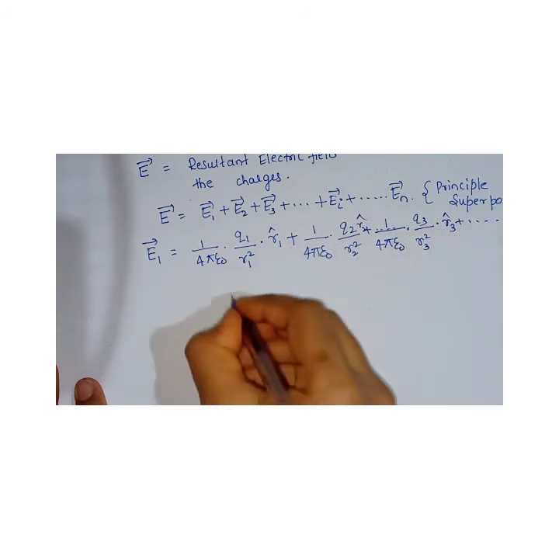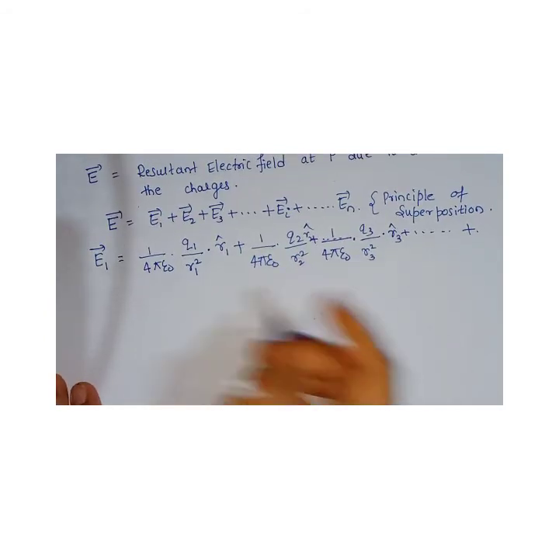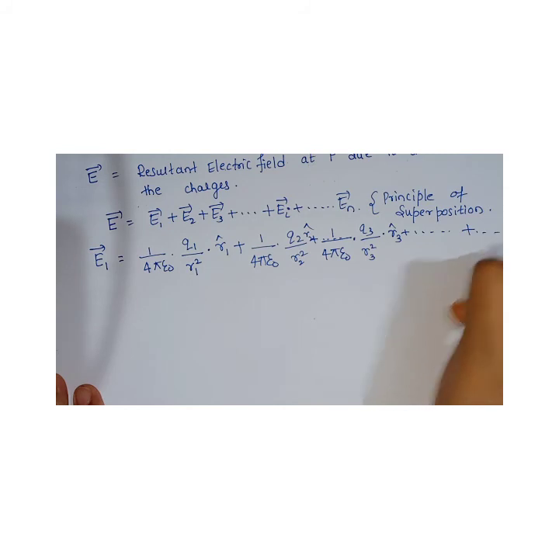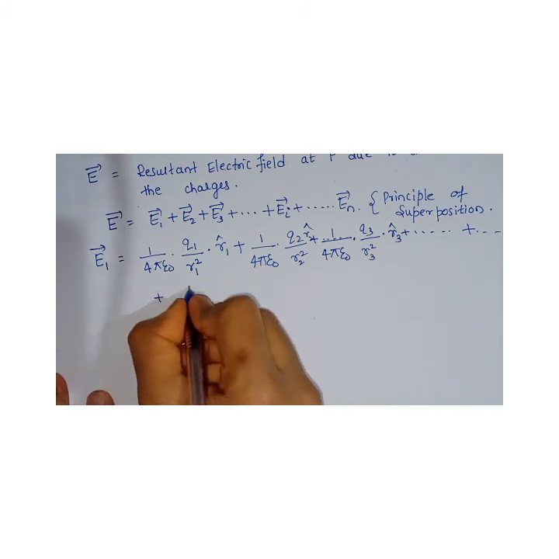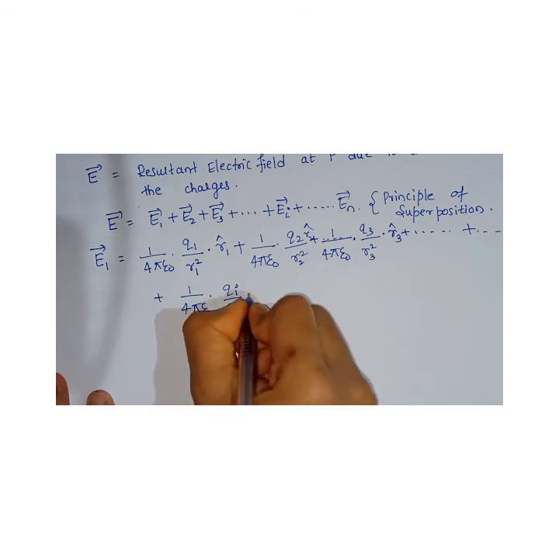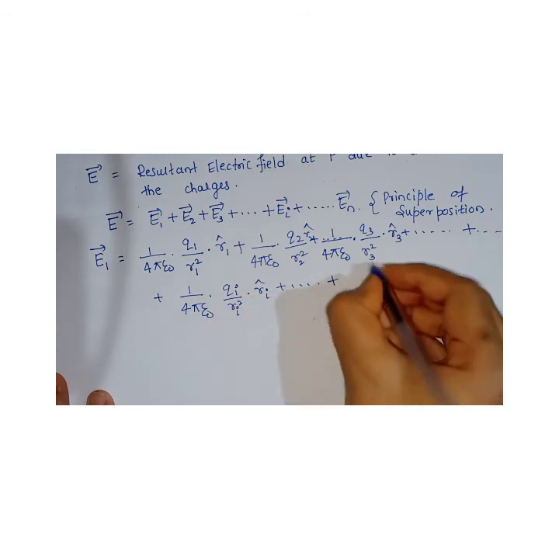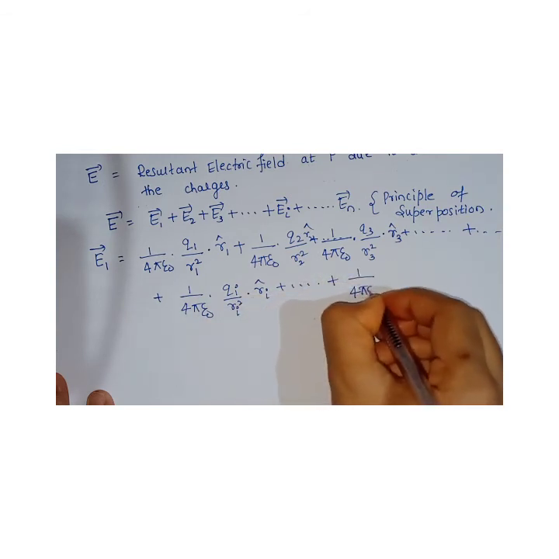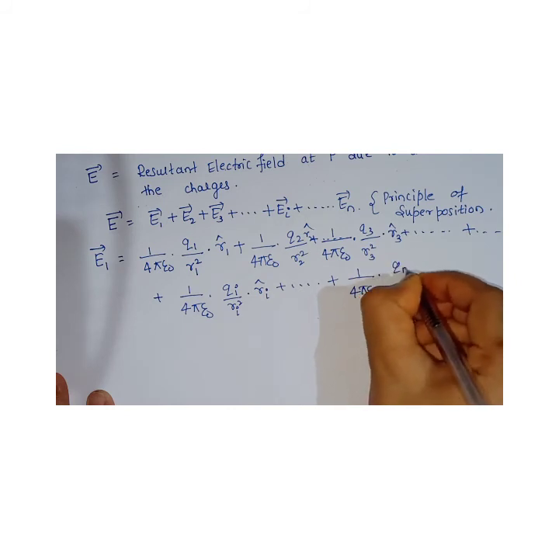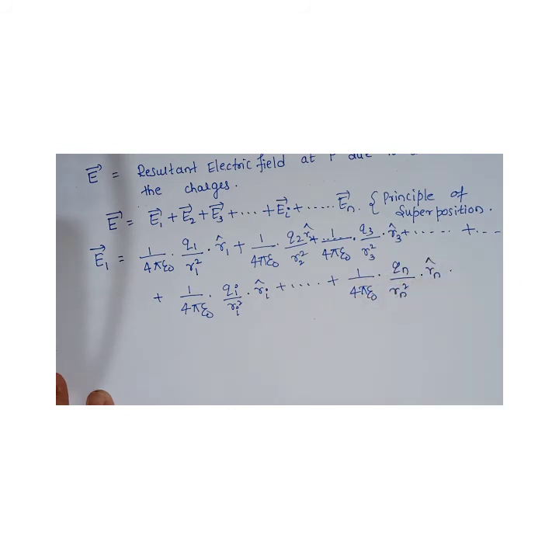I'm going to write the next line because I can't cover it in my video. For the ith term I am going to write 1 by 4 pi epsilon naught into Qi by Ri square into Ri cap, up till the nth term: 1 by 4 pi epsilon naught into Qn by Rn square into Rn cap.